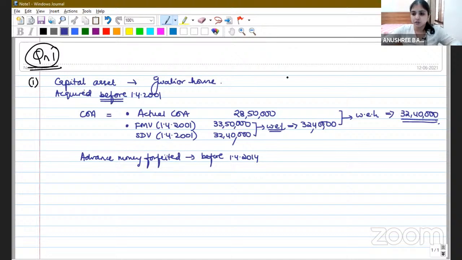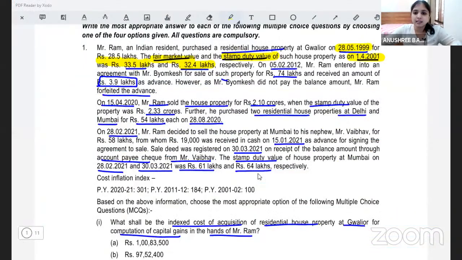So what is my cost of acquisition? We just computed 32,40,000. So from this number, we will reduce the advance money forfeited. Any advance money forfeited before 1st April 2014 is to be reduced from the cost of acquisition. He received an amount of 3,90,000 as advance, which was forfeited.